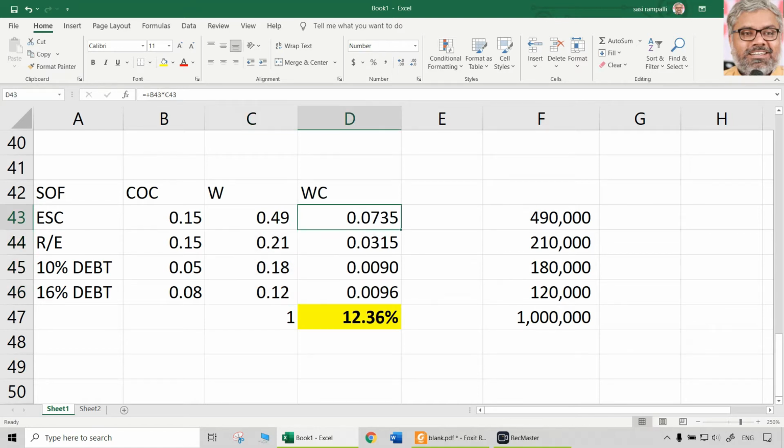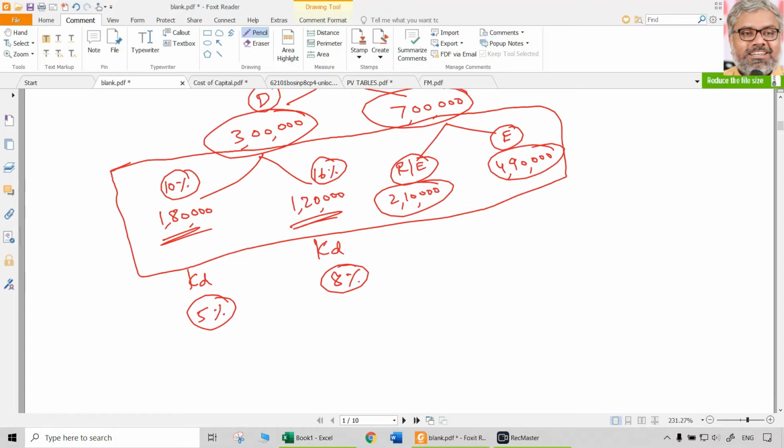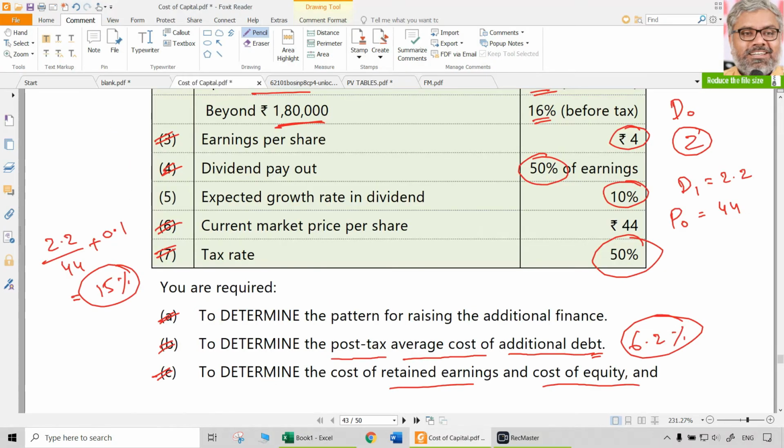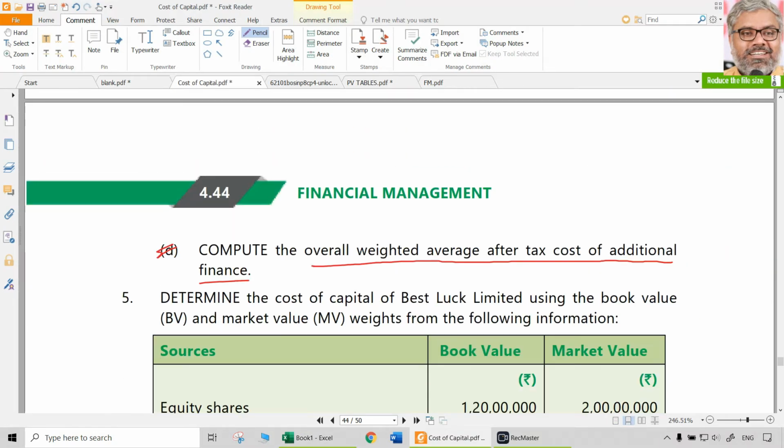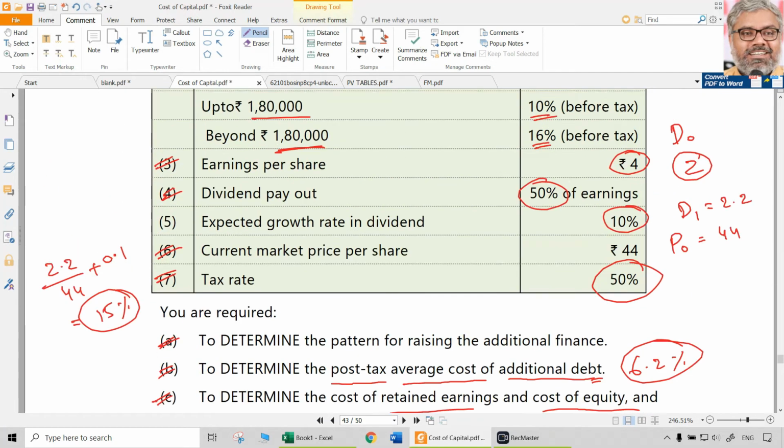Then multiplying the individual cost with the overall weights, we get the weighted cost. Totaling all of that, we get the weighted average cost of capital. That's what is asked in the fourth question, the D bit. The answer is 12.36%. So that is the overall weighted average after-tax cost of additional finance. That is question number 4.